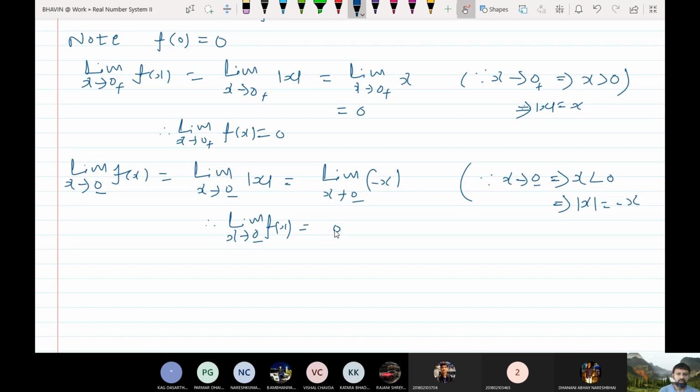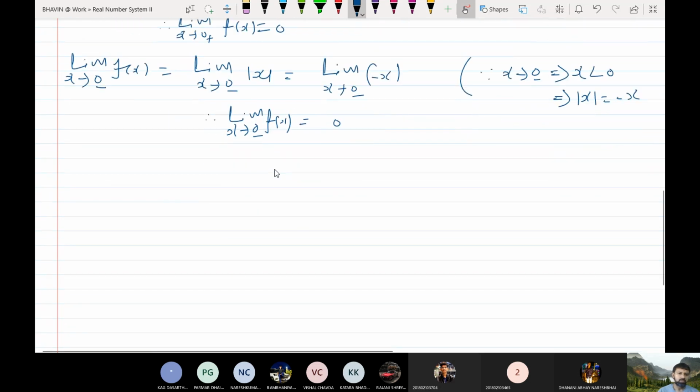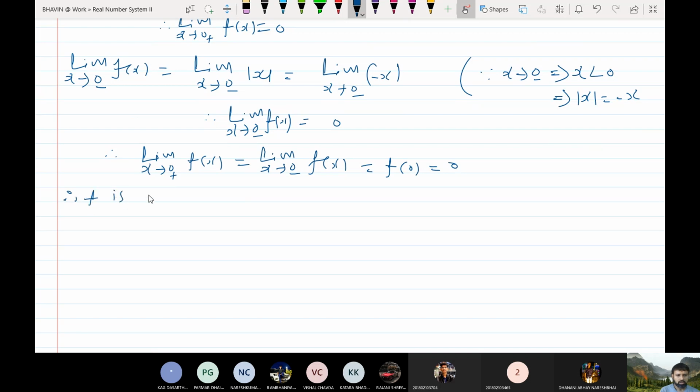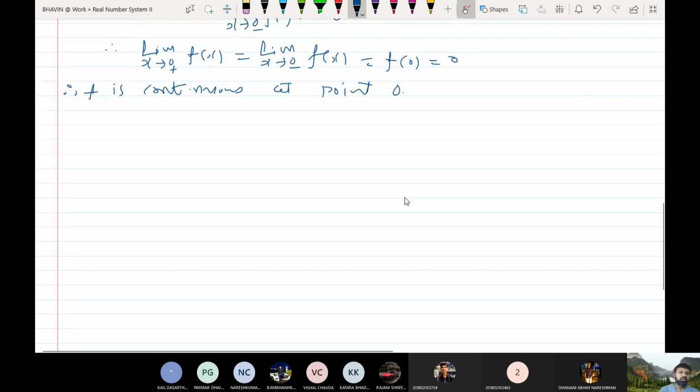So right limit equal to left limit equal to value of function. Therefore limit x tends to 0 plus fx equal to limit x tends to 0 minus fx is equal to f of 0 is equal to 0. Therefore, f is continuous at point 0. Next, we show that f is not differentiable at 0.